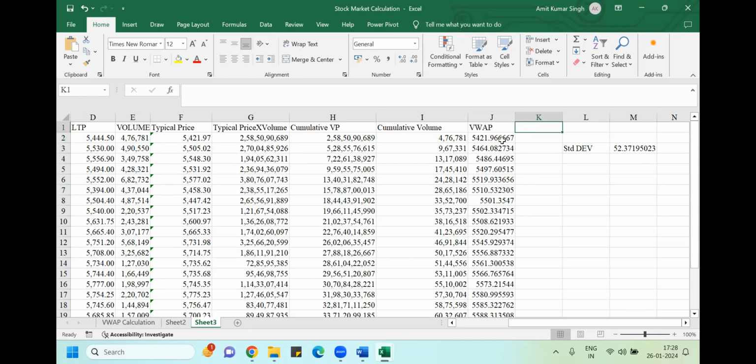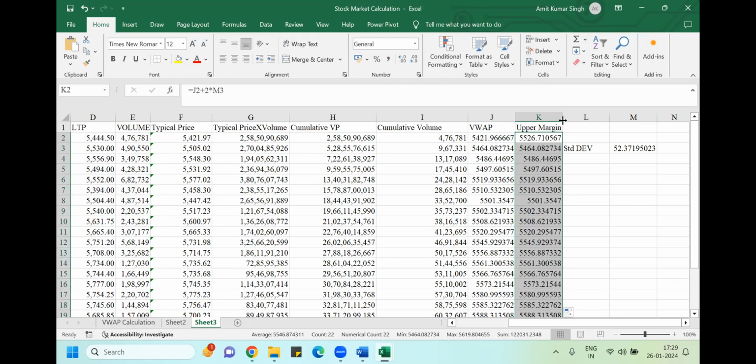Once you got the standard deviation, for the upper margin, plus or minus two standard deviations we do use. So the upper margin is VAP plus two times your standard deviation.